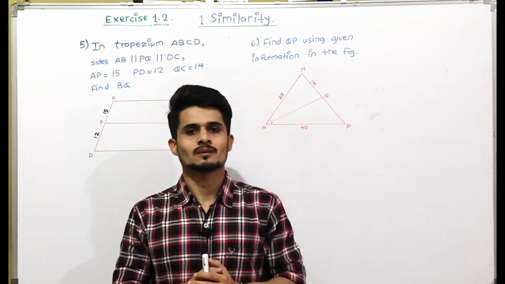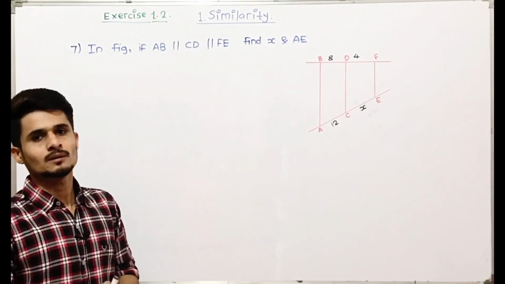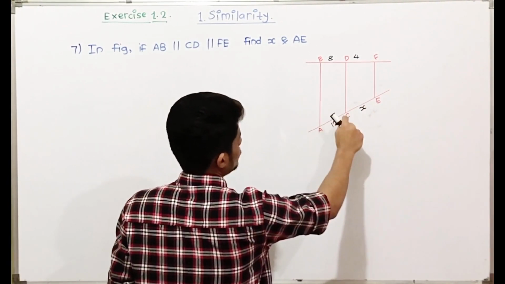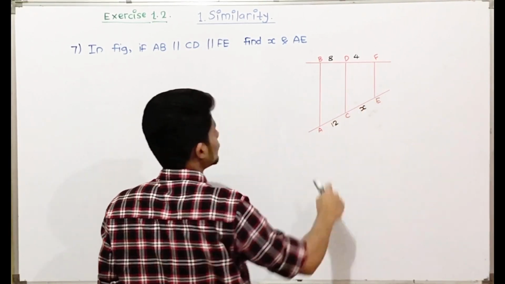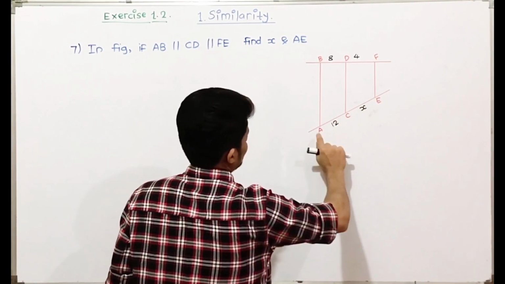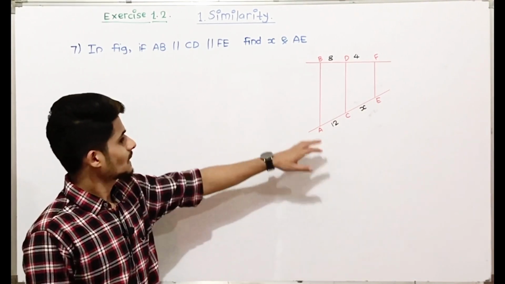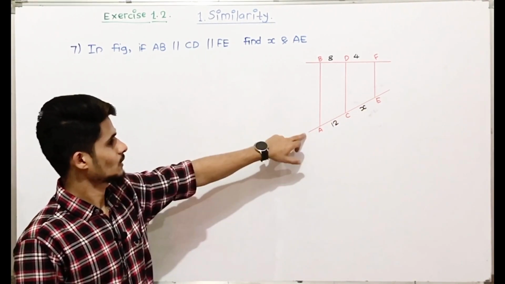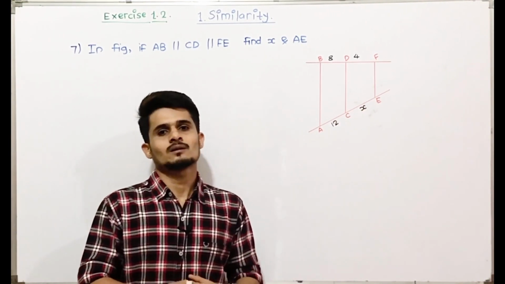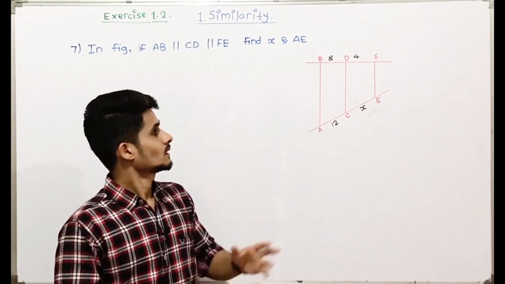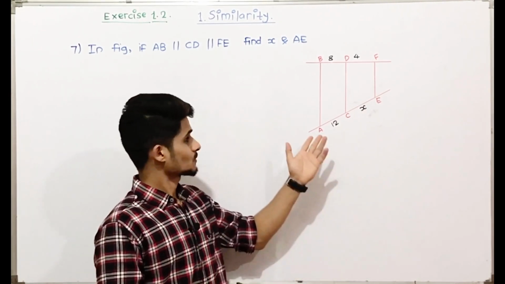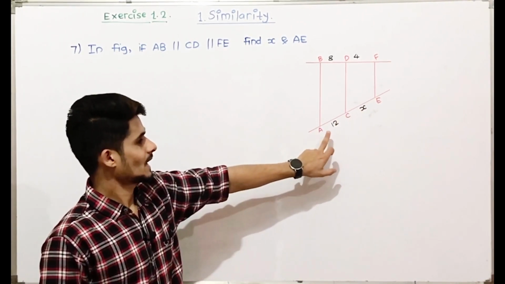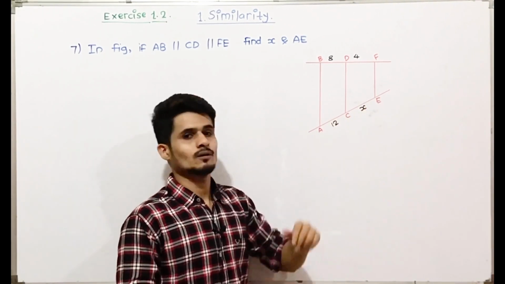Now we'll start with question number 7. In the figure, if AB is parallel to CD is parallel to EF, find the value of X and find the value of AE. So we have three parallel lines, AB, CD and EF, parallel to each other, and two transversals. By the property of three parallel lines and their transversals, ratios will be equal, and then we'll substitute the values and find the value of X. After finding the value of X, we'll add AC plus CE to find the value of AE.